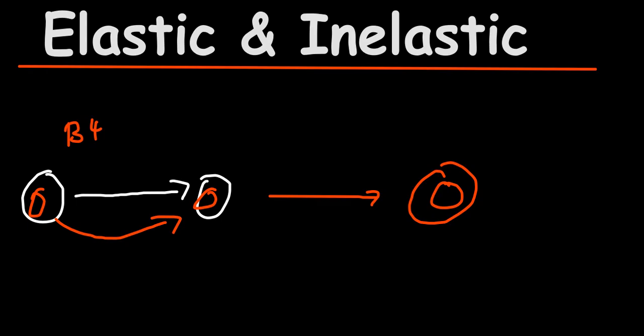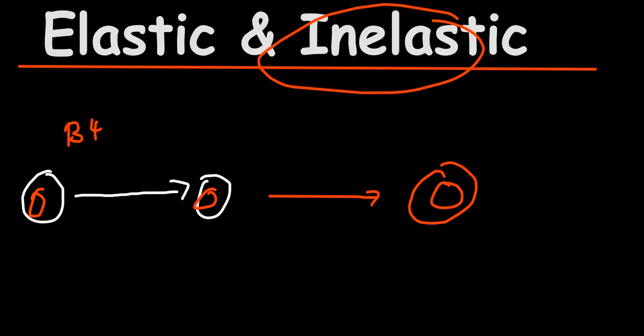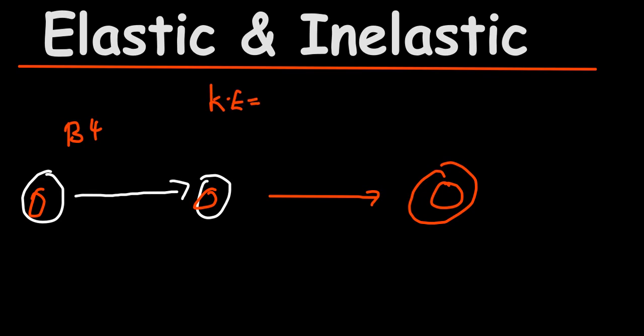Such an arrangement is inelastic, meaning your momentum will be conserved before and after. However, the kinetic energy is not going to be conserved. They're going to move with the same speed as the bullet embeds into the wood. So basically that will be an inelastic collision.